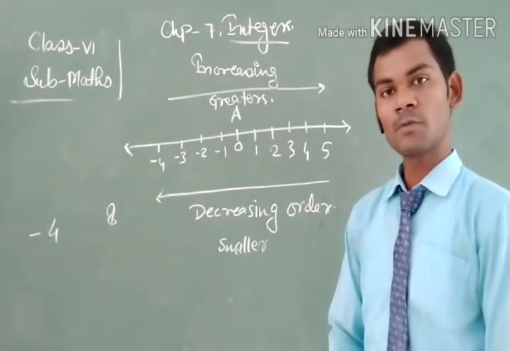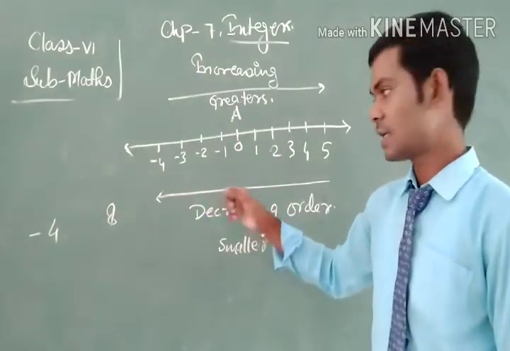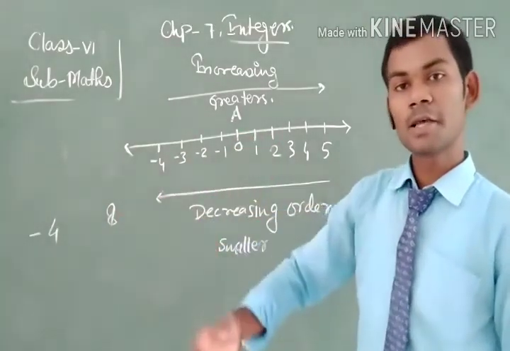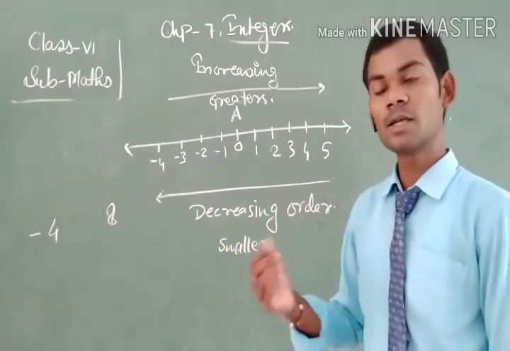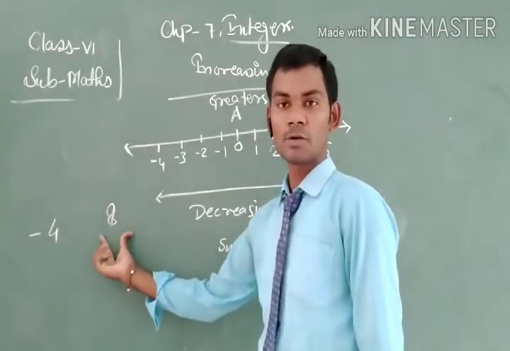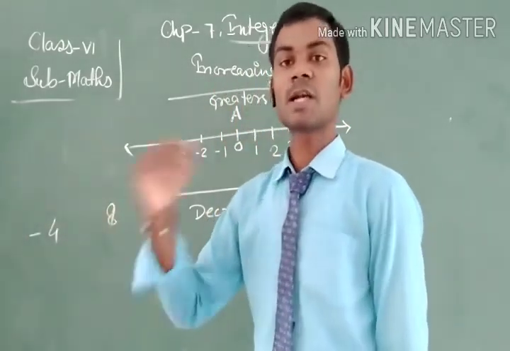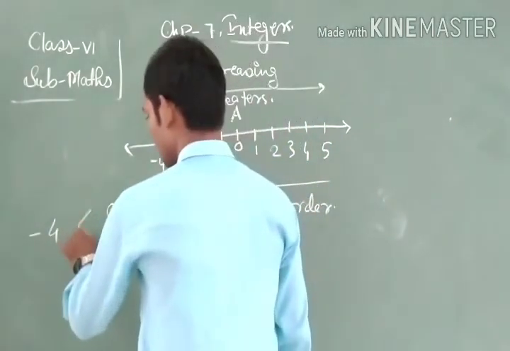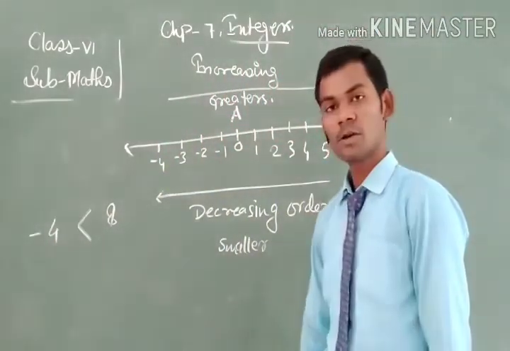Our concept goes to the number line, where the numbers on the left side are smaller and the numbers on the right side of 0 are larger. 8 exists on the right side of 0, that is, it is a positive integer, and minus 4 exists on the left side of 0, that is, it is a negative integer. So it is obvious that minus 4 is always less than 8, or 8 is always greater than minus 4.